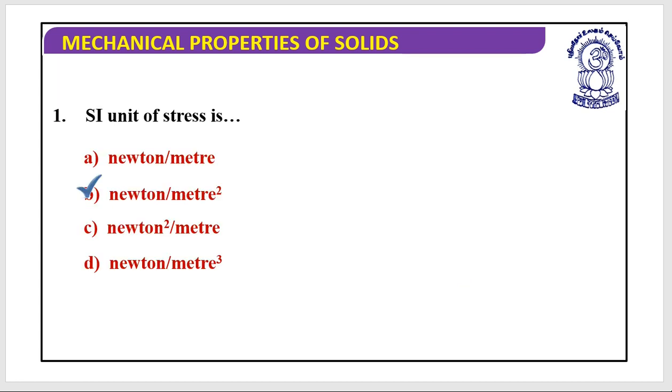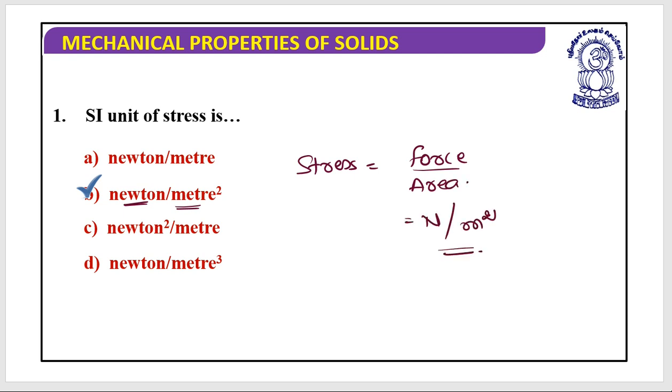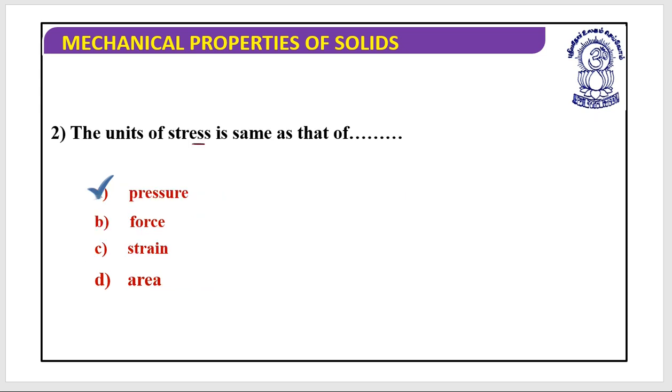Are you sure? Now, what is the SI unit of stress? It's Newton per meter square, because when I say stress, it is basically force divided by area. Force means Newton, area would be meter square. So it's Newton per meter square. Next, the unit of stress is the same as that of pressure. Yes, force by area is a unit of pressure also. So are you clear with the stress? Do you have any doubts up till now?